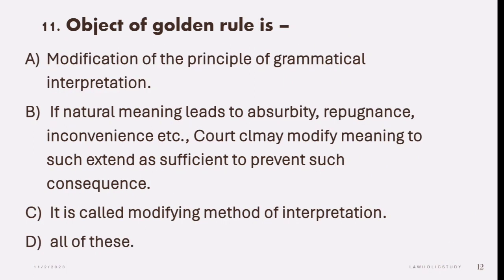Next question is, object of golden rule. Golden rule का object क्या है? So option A says that modification of the principle of grammatical interpretation. B says if natural meaning leads to absurdity, repugnance, inconvenience, etc., court can modify meaning to such extent as sufficient to prevent such consequence. C says it is also called modifying method of interpretation. D, all of these. So the correct answer is D. All of these are correct about golden rule.